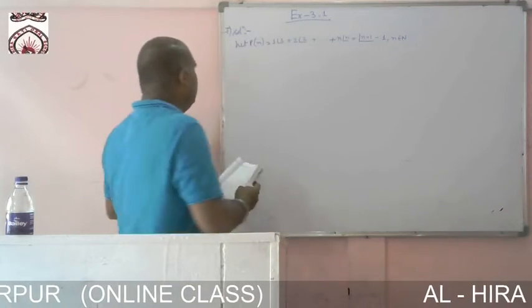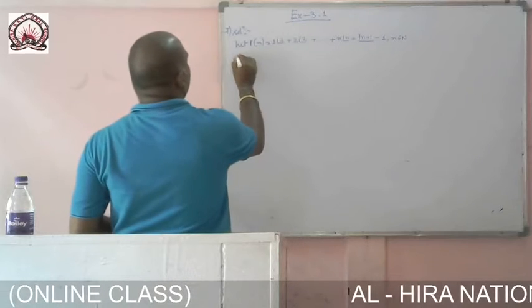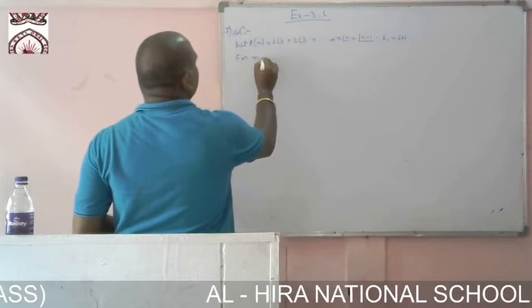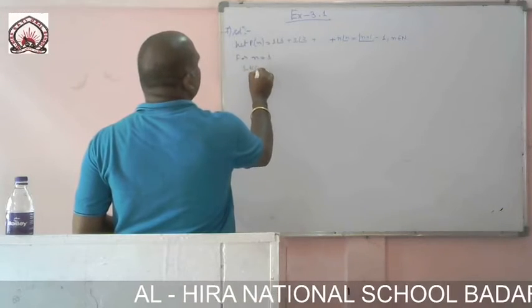Okay. Now for n equal to 1, so left hand side equal to how much?